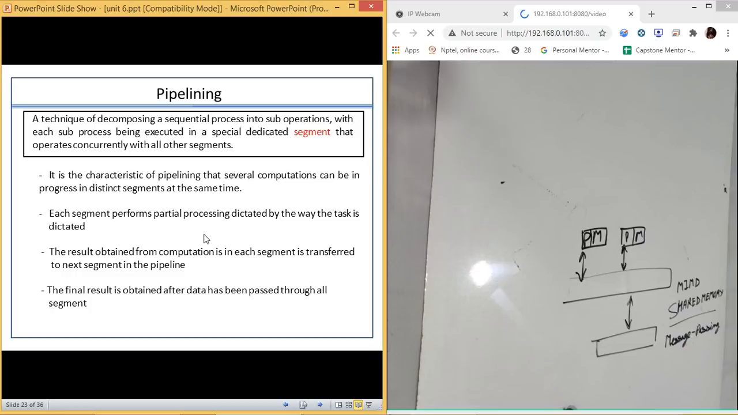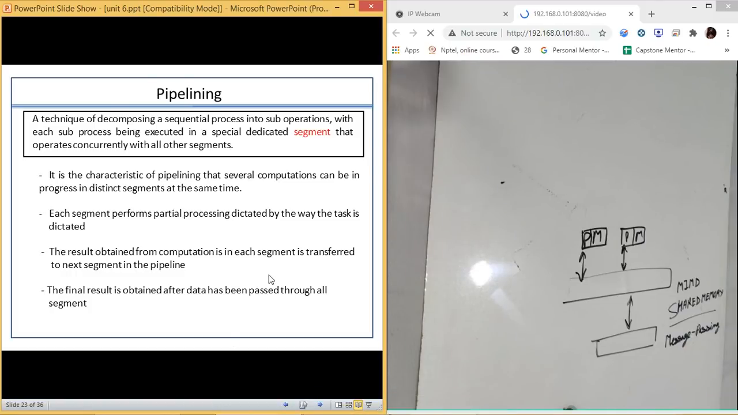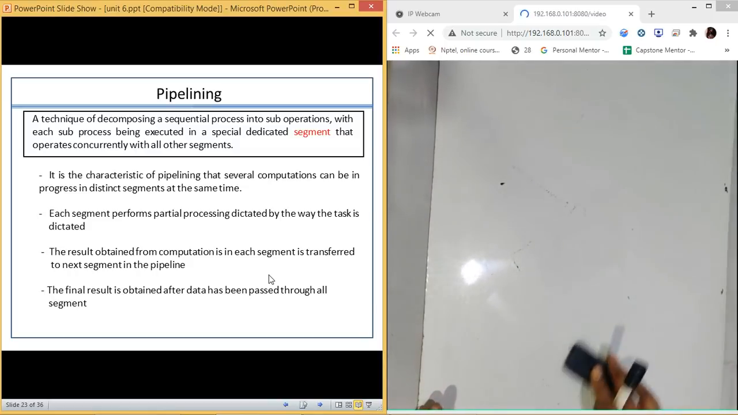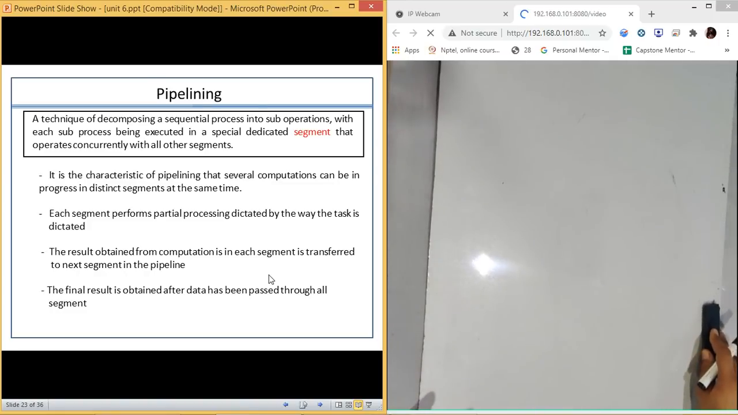Now the next thing which we are going to study is pipeline. We have discussed pipeline in your last units as well. We are going to cover the same thing again.